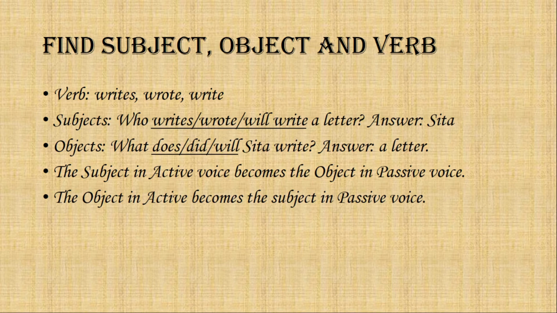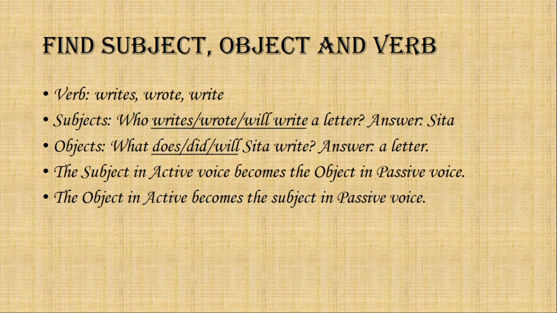Now, to find the object. What does Sita write? What did Sita write? What will Sita write? And to all these 3 questions, we get one answer, a letter. So here, a letter is the object in all the 3 sentences.